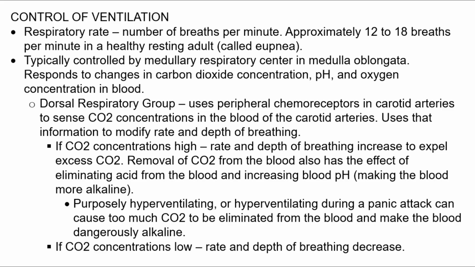The dorsal respiratory group receives information from peripheral chemoreceptors that are located in the carotid arteries. These chemoreceptors sense CO2 concentrations in the blood flowing through those arteries. The dorsal respiratory group neurons in the medulla oblongata will then use that information to modify breathing rate and depth of breathing. If CO2 concentrations are high, the rate and depth of breathing is increased in order to expel excess